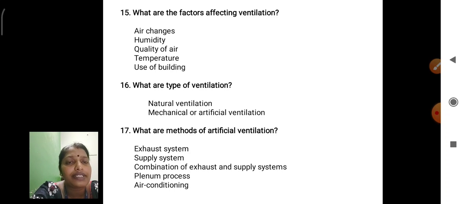This plenum process is used more in the medical field, and auditorium, cinema theater. And then air conditioning, already you know air conditioning, AC systems. These equipments and methods reduce the heat energy but affect the human body. Sir, our body is damaged by this artificial ventilation.